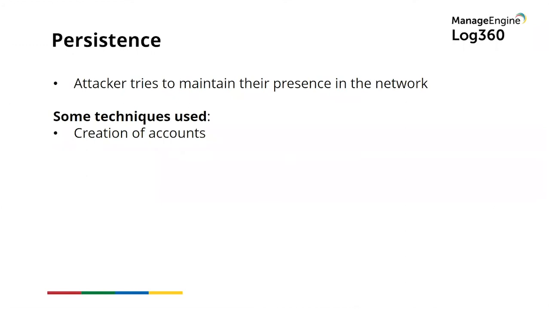Then you have the third tactic, persistence. In this step, the attacker tries to maintain their presence in the network. This includes techniques that they use to keep access to systems even after restarts, changed credentials, and other interruptions that could cut off access.